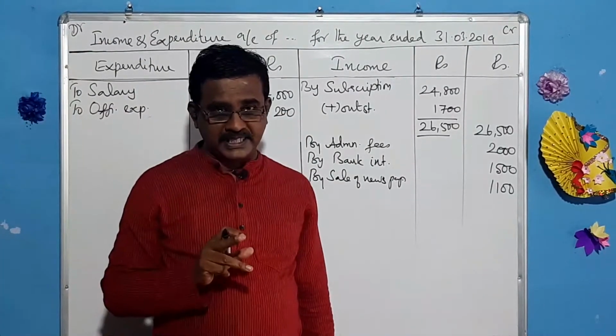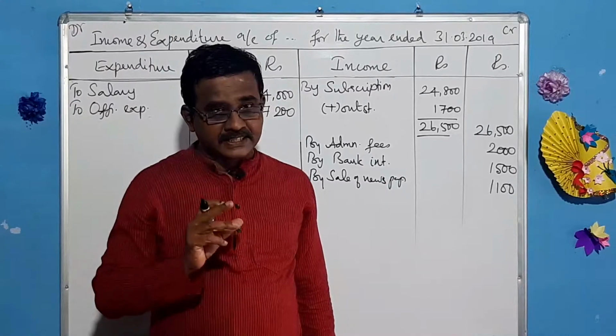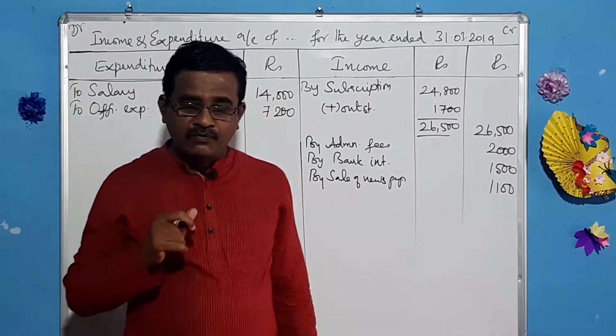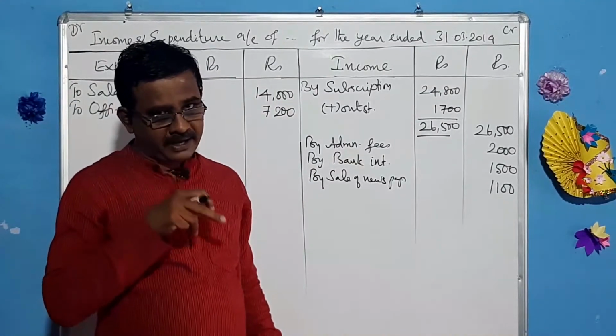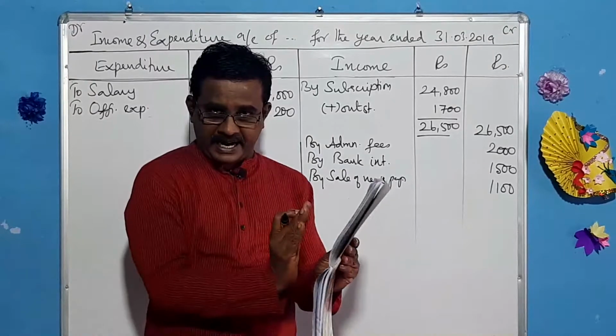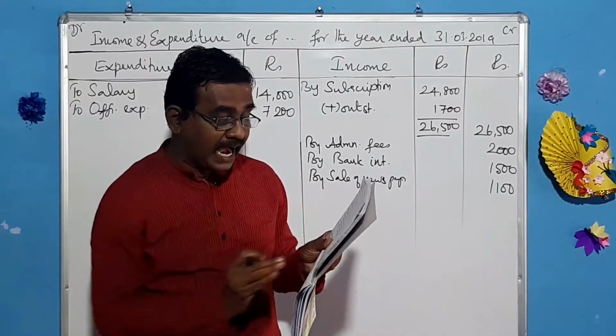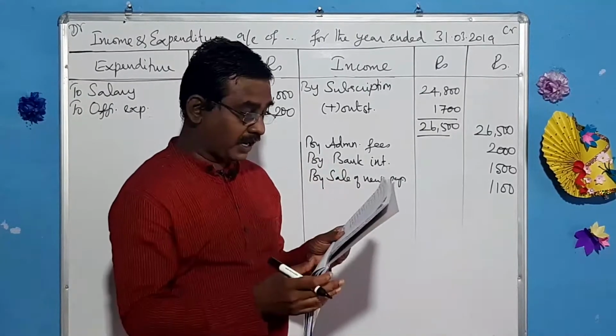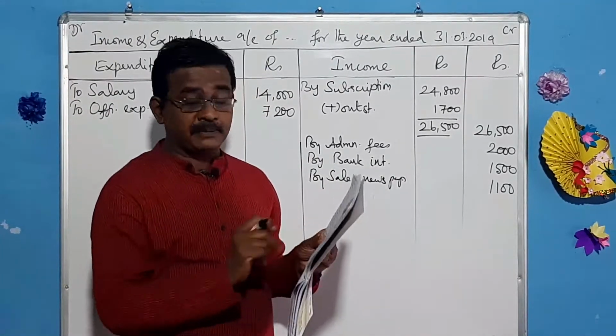Remember, books purchased is an asset and that should be taken to the balance sheet. When you go for finding out the asset of the books, you have to take the old books in hand at the beginning, and add this books purchased, and that total should be shown in the outer column. Leave that stationery purchased.